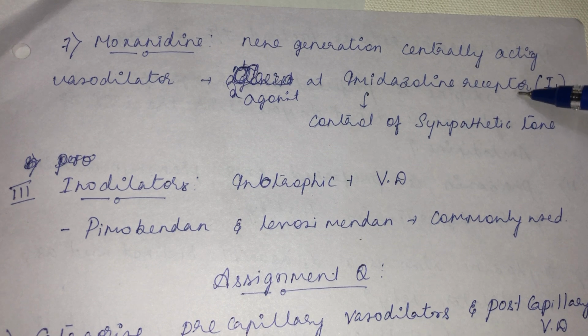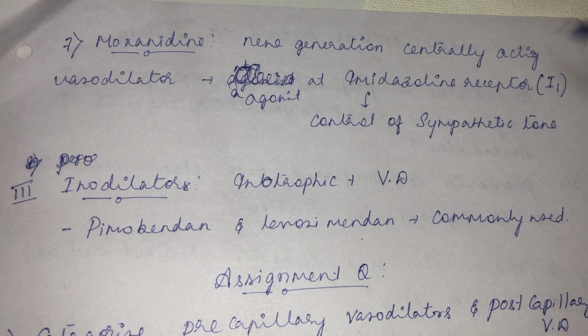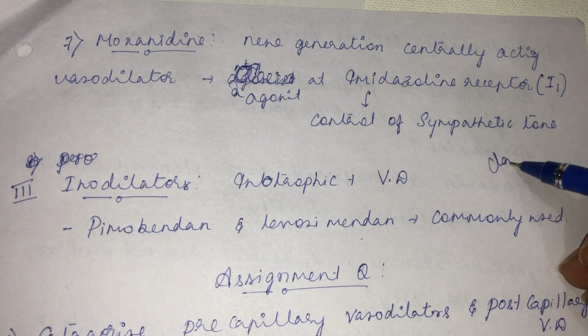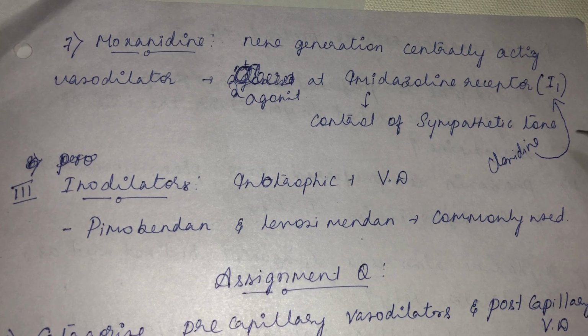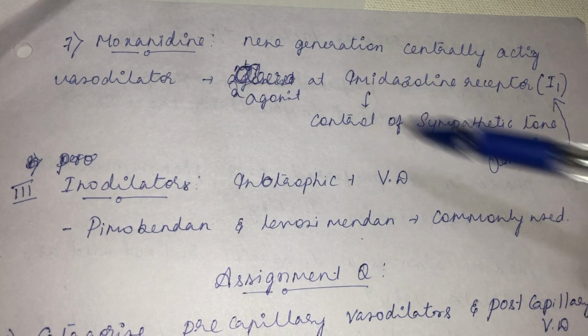Can you name another drug which is an agonist at the imidazoline receptor? Clonidine. Apart from being an alpha-2 receptor agonist, clonidine is also an agonist at the imidazoline receptor. So it has a dual action: peripherally it acts on the alpha-2 receptor and decreases norepinephrine release. Centrally, it acts on the imidazoline receptor and inhibits central sympathetic flow. Okay, so that is moxonidine.